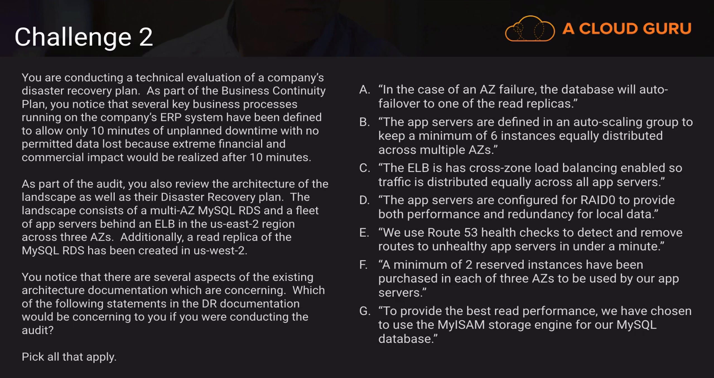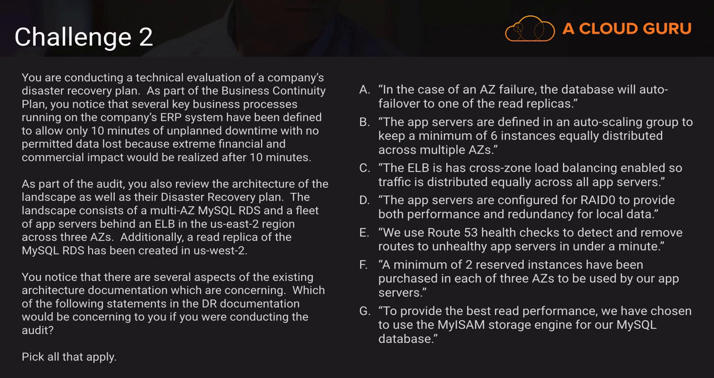Moving on to option B. The app servers are defined in an auto-scaling group to keep a minimum of 6 instances equally distributed across multiple AZs. Well, we can define minimum instances for an auto-scaling group, and the only possible concern here is they might not be exactly distributed evenly if resource availability is a problem in a given AZ. However, we can mitigate this by option F, by purchasing additional reserved instances in each AZ. But I think that's maybe reading too much into it. This is a perfectly reasonable approach, using auto-scaling groups to specify a minimum number of instances.